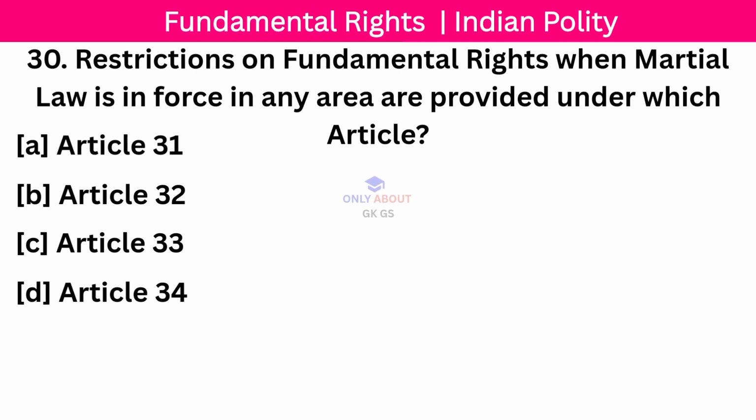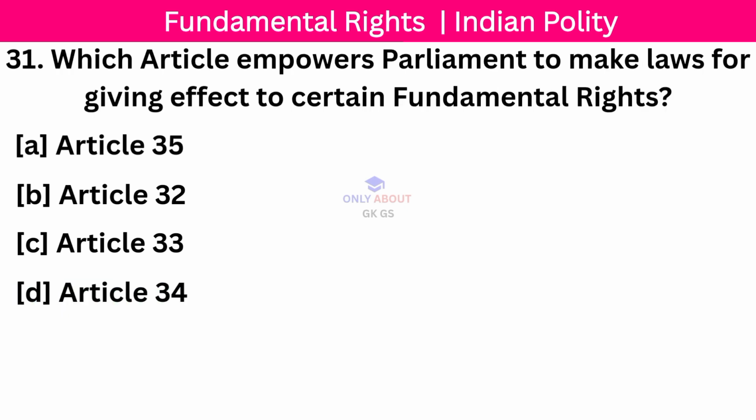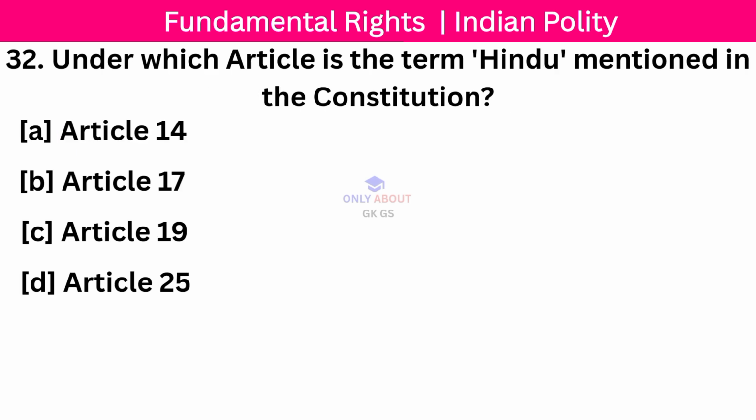Restrictions on fundamental rights when martial law is in force in any area are provided under which article? Correct answer, Article 34. Next question. Which article empowers Parliament to make laws for giving effect to certain fundamental rights? Correct answer, Article 35. Next question.